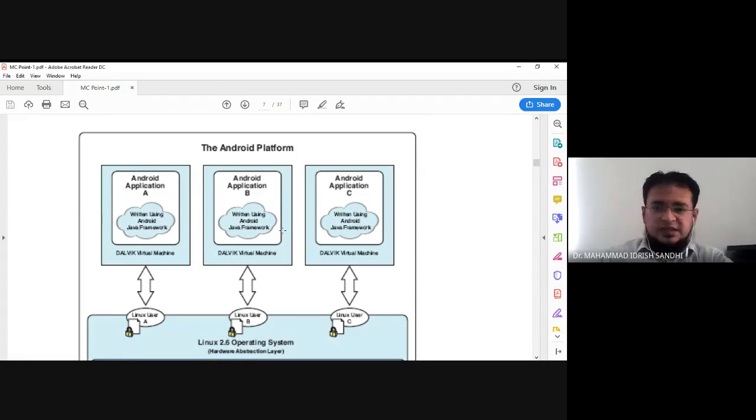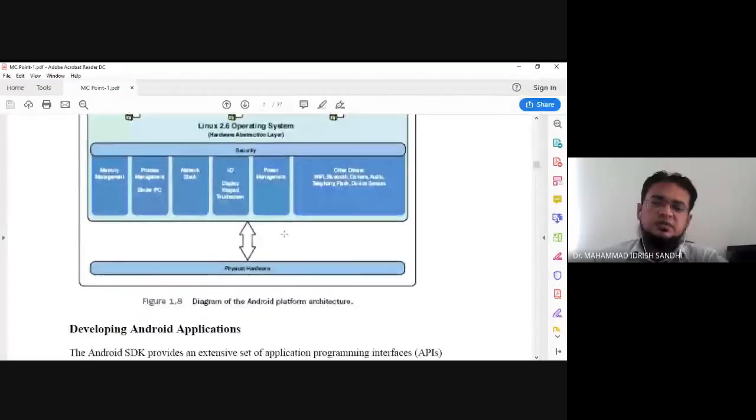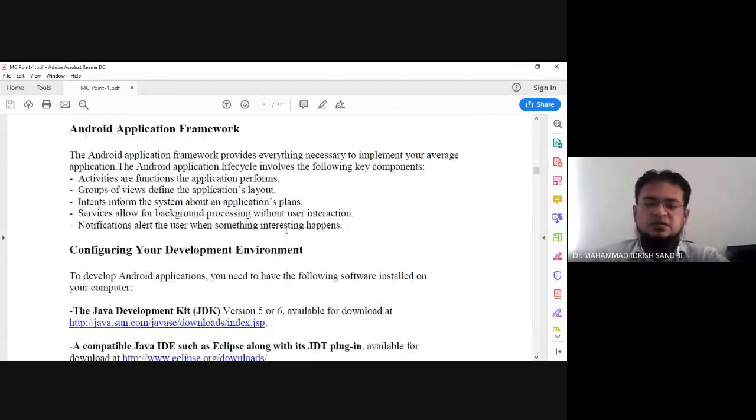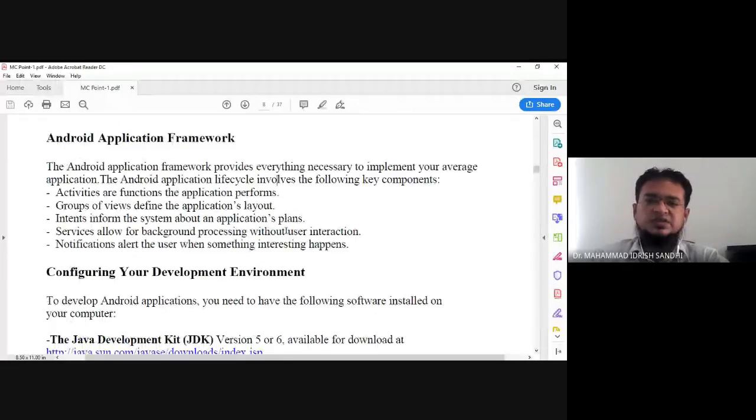And the Dalvik virtual machine we discussed last time. This is a very useful mechanism, the same as the Java virtual machine that we discussed in core Java. Basically, the Dalvik virtual machine is used to convert your Android enabled file, the APK file, into machine code. That means it provides the communication between your system and your application. So this is about the Android framework. Now we'll see in detail how the Android framework is used and how we can manage it.